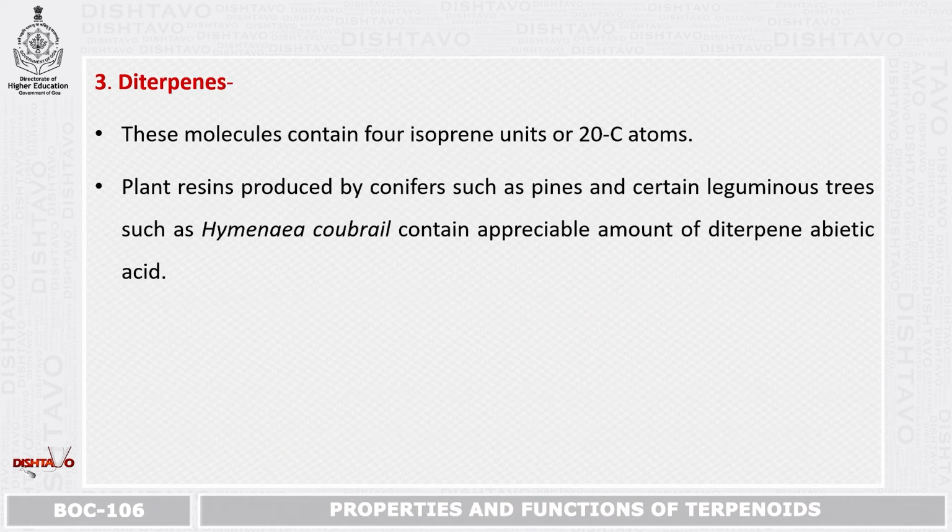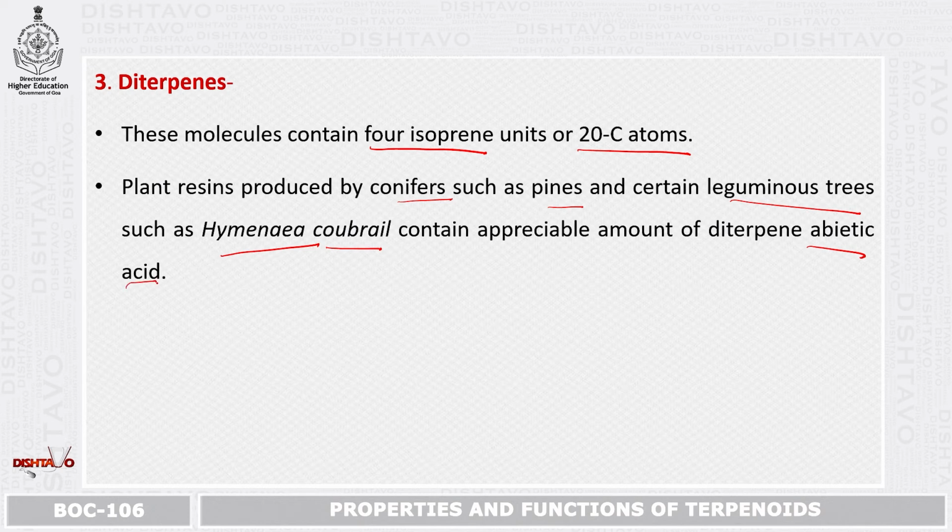Next, coming on to diterpenes. These diterpenes contain 4 isoprene units or 20 carbon atoms, and plant resins produced by conifers such as pines and certain leguminous trees such as Hymenaea courbaril contain appreciable amounts of the diterpene abietic acid.